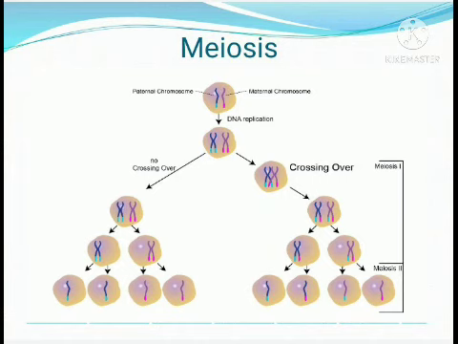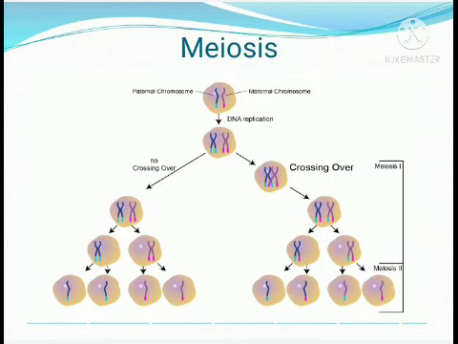Now, in meiosis 2, the cell division is the same process as in mitosis. The only difference is that in mitosis there were 46 chromosomes, but in this only 23 chromosomes are present.